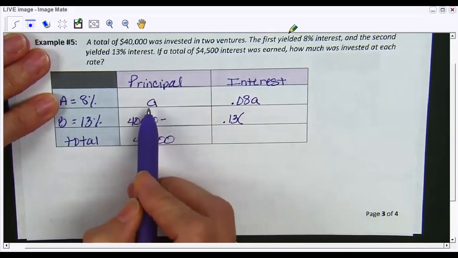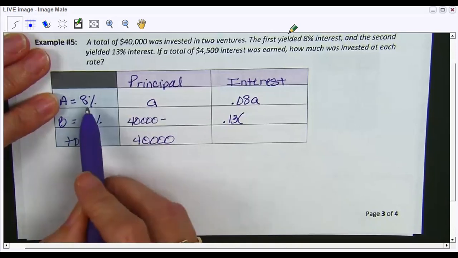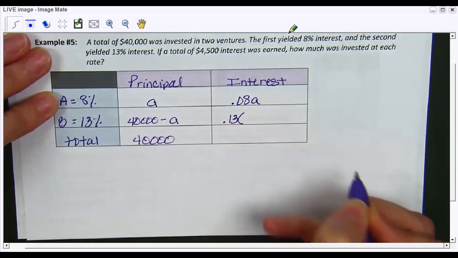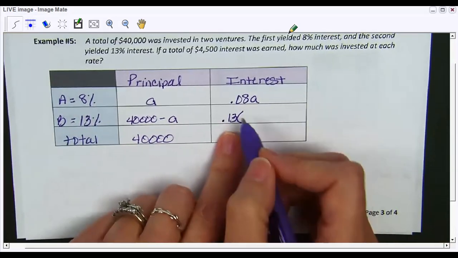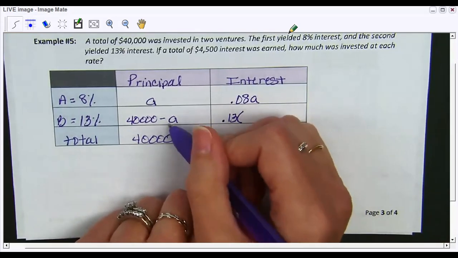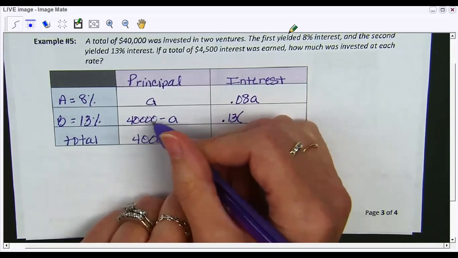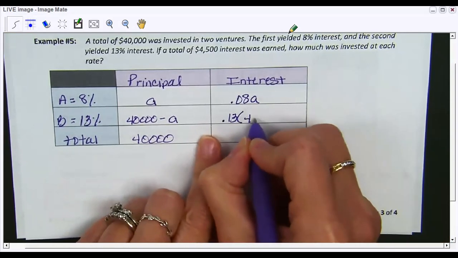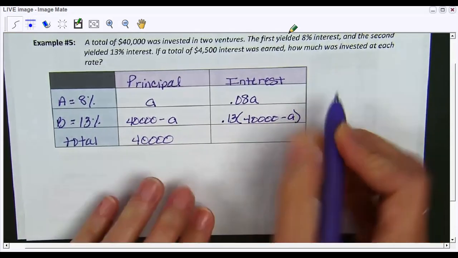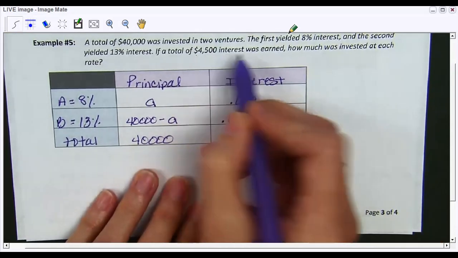We're going to subtract the amount of principal in account A. We don't know that amount though, so we're just going to put minus A. Then the interest is 13% on the principal of that account. So it's 0.13 times 40,000 minus A. And the total interest that was made is the 4,500.